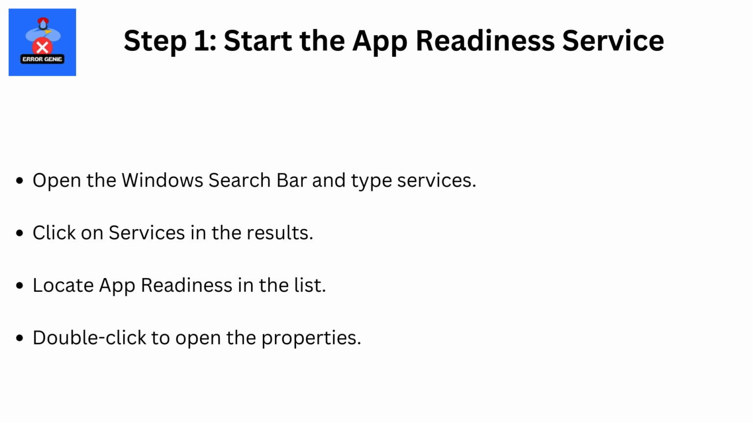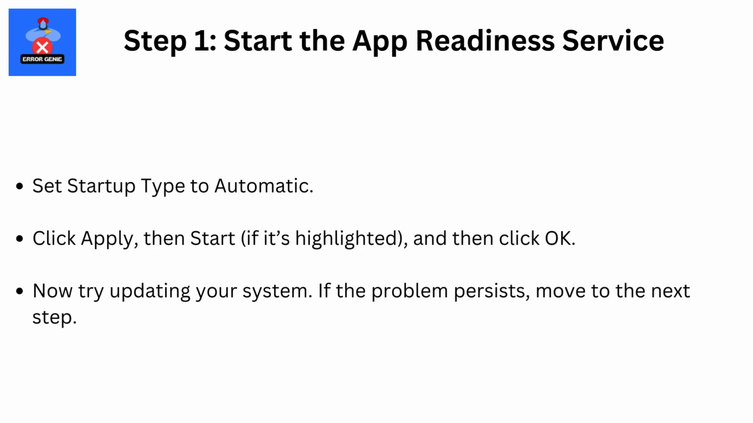Step 1. Start the App Readiness service. Open the Windows search bar and type Services. Click on Services in the results. Locate App Readiness in the list. Double-click to open the properties. Set Startup Type to Automatic.